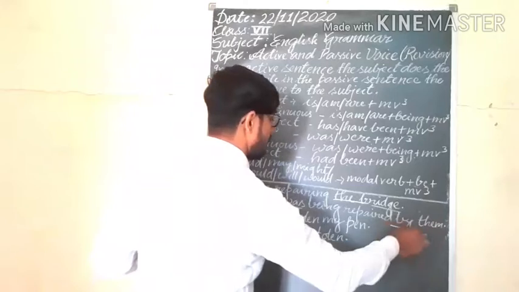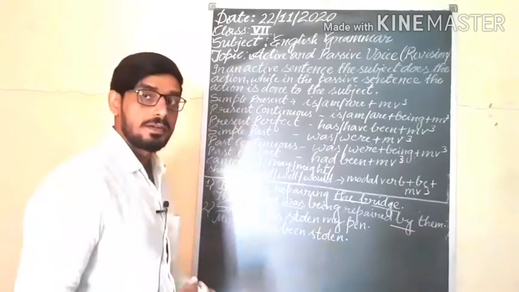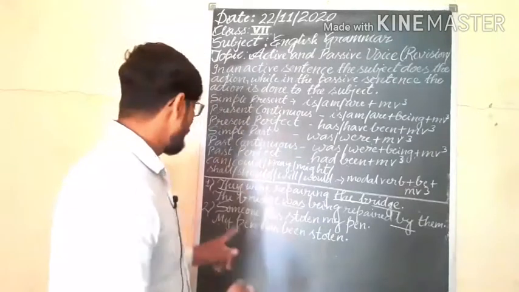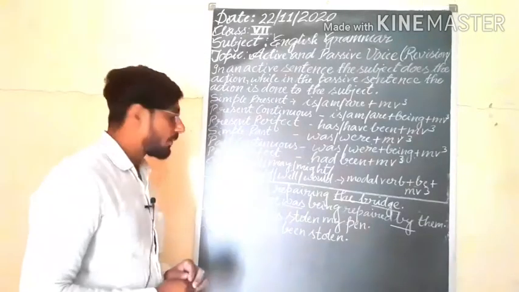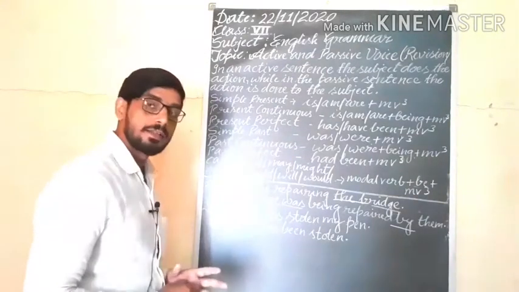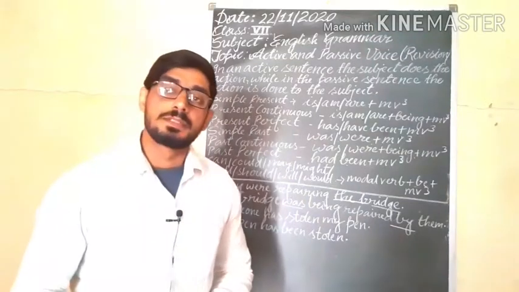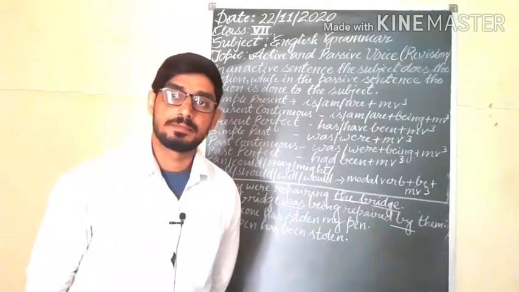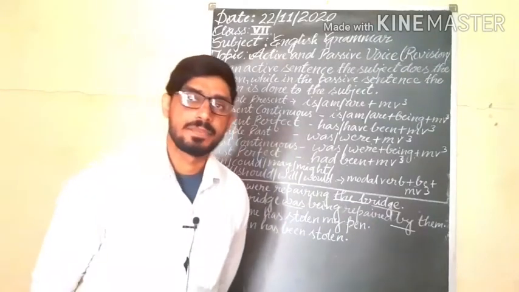We will use by, but we will omit by when we get vague words: someone, no one, anyone, somebody, nobody, anybody.